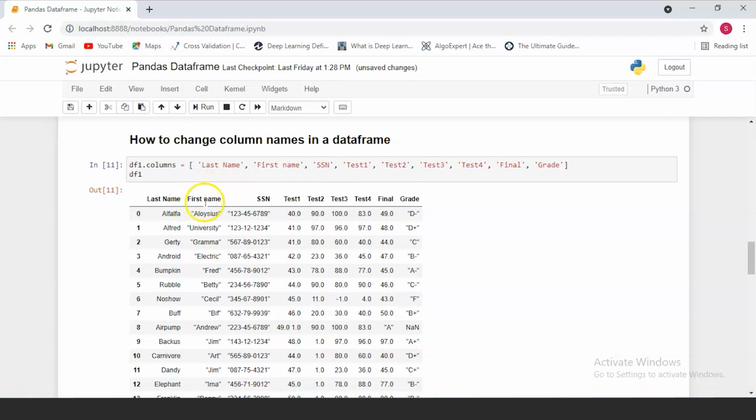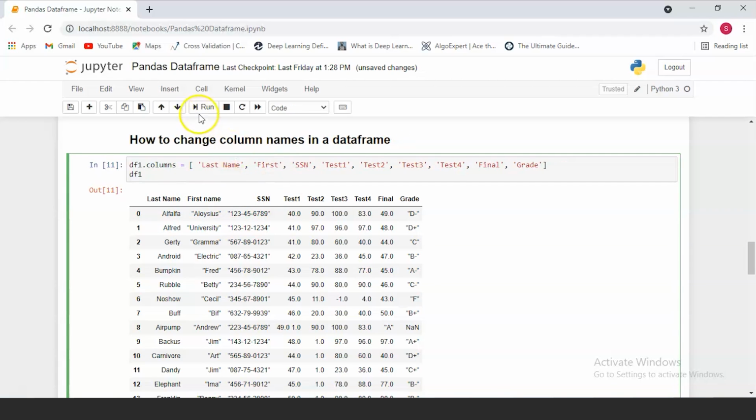So as you can see, the names of the columns have been changed. Now they no longer have any double quotes. Any change that you make here will immediately be reflected in the names of the columns of our data frame. Let's keep this as first name itself for now.